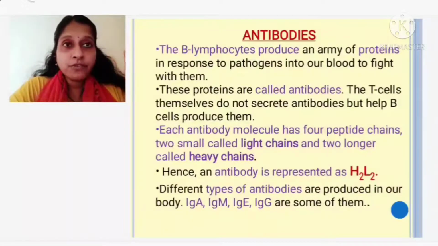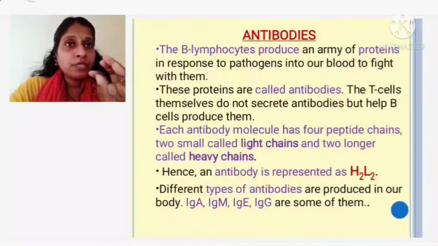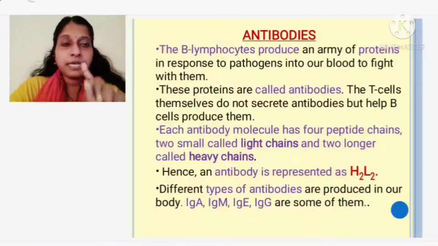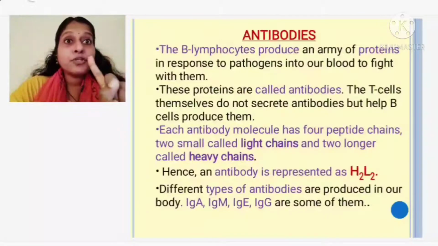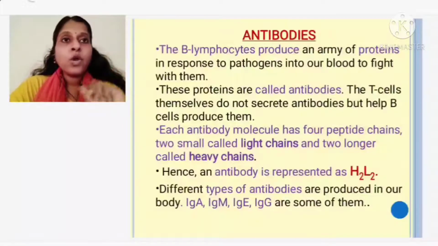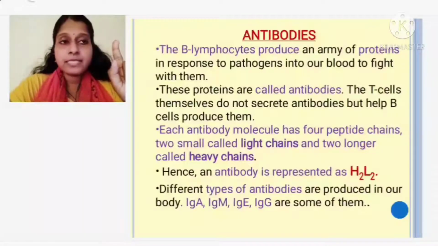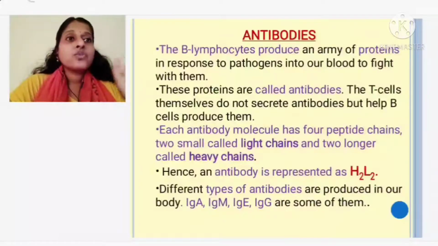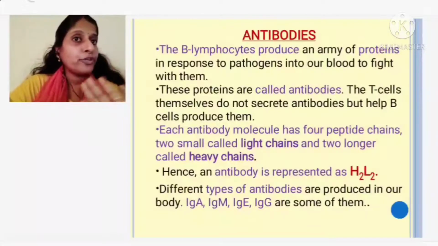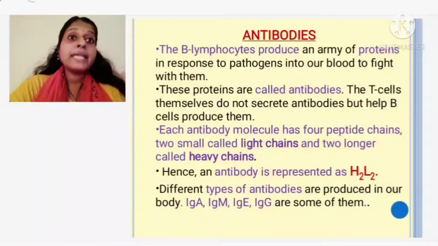Now listen, this is very confusing. One of the WBC is lymphocytes. Lymphocytes are of 2 types. One is B and another one is T. B is produced from the bone marrow. Who is producing the B lymphocytes? Bone marrow. Who is producing the T lymphocytes? Thymus gland. We have learned thymus, isn't it? So T lymphocytes are produced by thymus glands. Okay. So B lymphocytes are producing antibodies. T lymphocytes do not produce antibodies. They help B lymphocytes in producing antibodies.